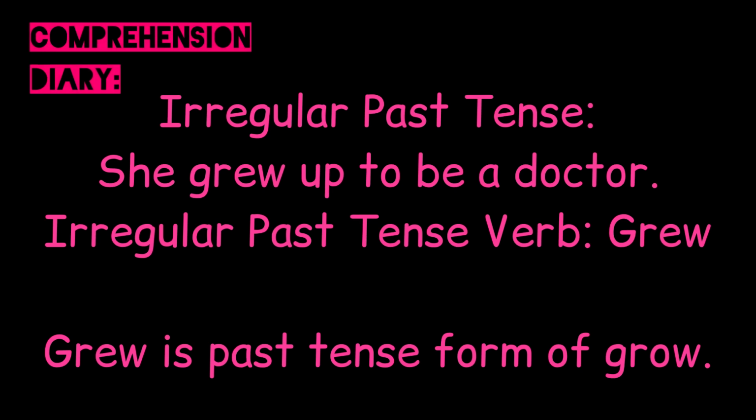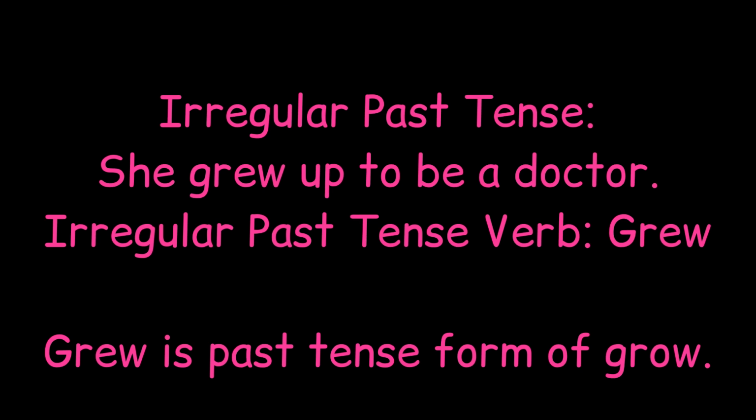My own example of irregular past tense is she grew up to be a doctor. The irregular past tense verb is grew, and grew is the past tense form of grow.